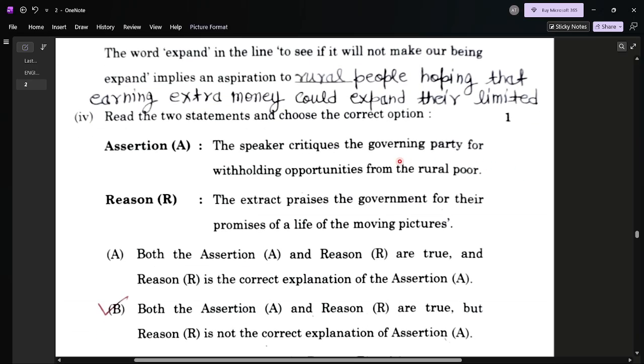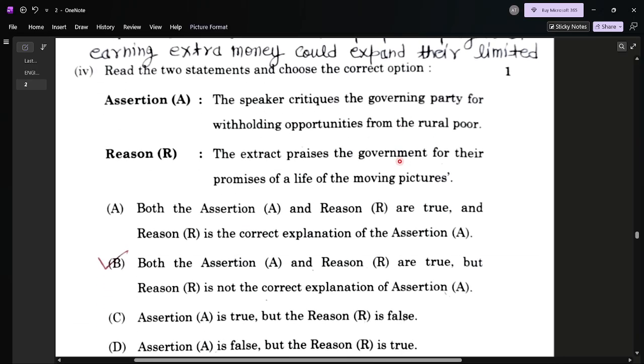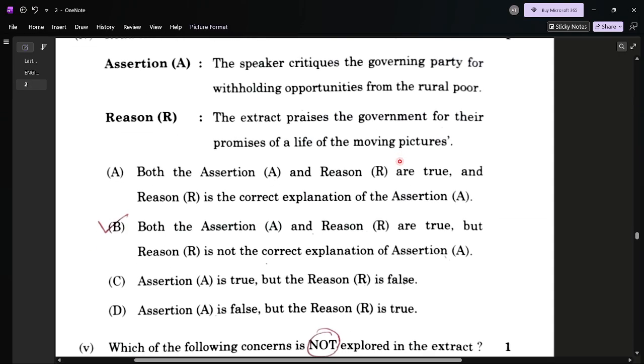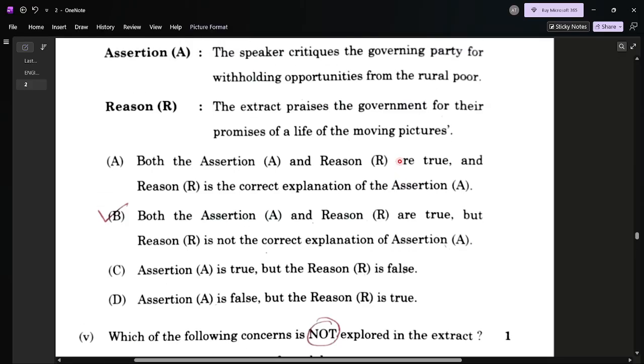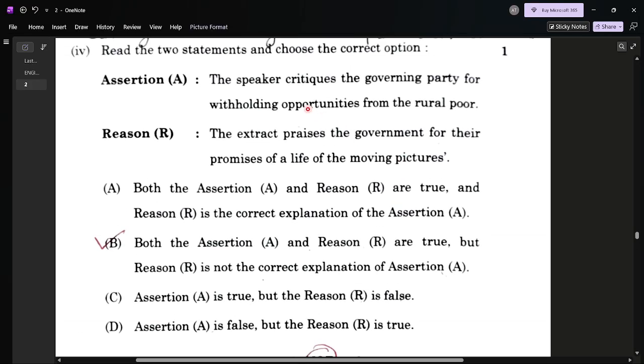Question number four, read the two statements and choose the correct option. Assertion and reason type. Here, assertion: the speaker critiques the governing party for withholding opportunities from the rural poor. So it is correct. And the reason: the extract praises the government for their promises of a life of the moving pictures.